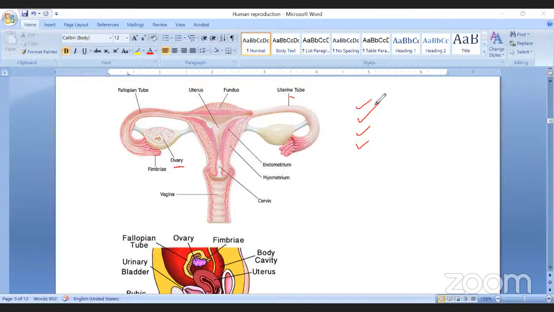Female accessory genital duct: it starts from the vagina, that is the vaginal passage, then the cervix, with the cervical canal, then the uterine chamber or uterus, and the fallopian tube. So these are the female accessory genital ducts. The vagina is a passage for conduction of sperm and also the birth canal.